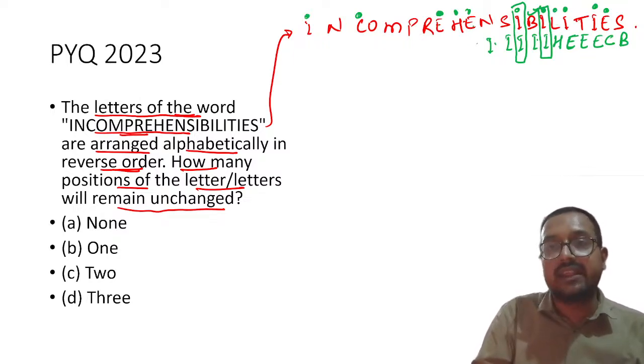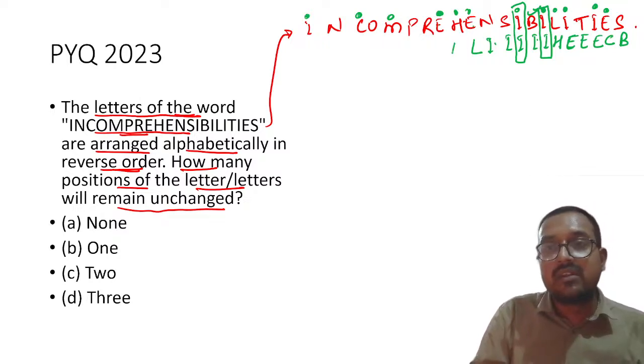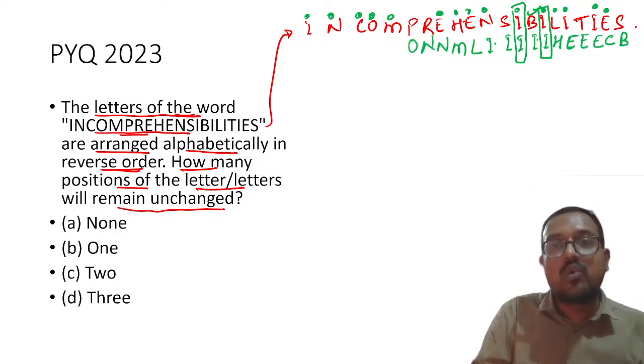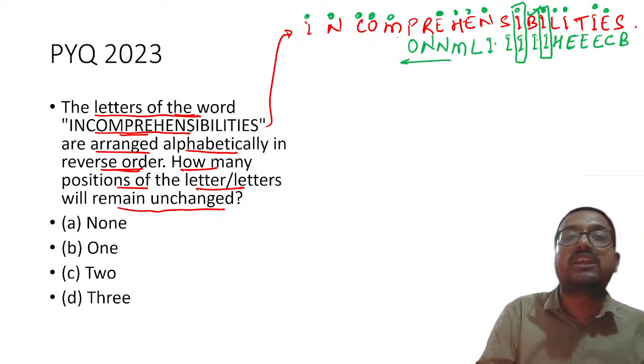L. L is there, right? So I, J, K, L. Then M is there? Yes, M is there. One M is there. Is there any other further M? No. Then N, right? One N is there. Wait, L, M, N. Then O. Actually no, there are two N. One N I missed over here, right? And then O. Understood? So my dear students, now you will see that none of the letters will match, because